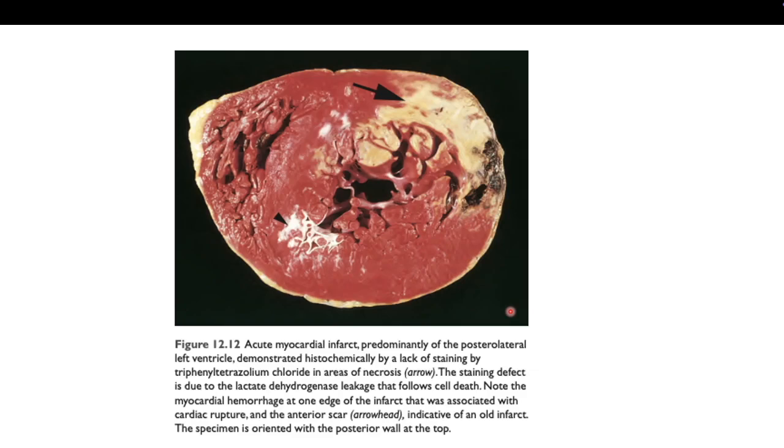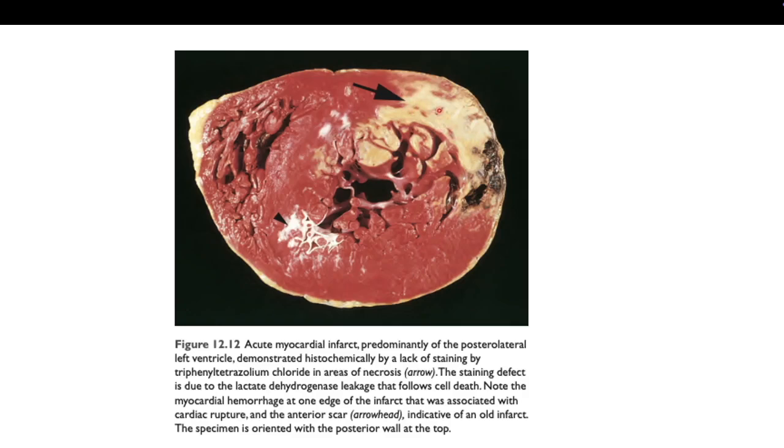After 4 hours, you can see some form of mottling, but in this picture, you can see these are fibrosis, which indicates an old infarct. Here you can see the myocardium immersed in TTC solution. TTC solution is triphenyl tetrazolium chloride.